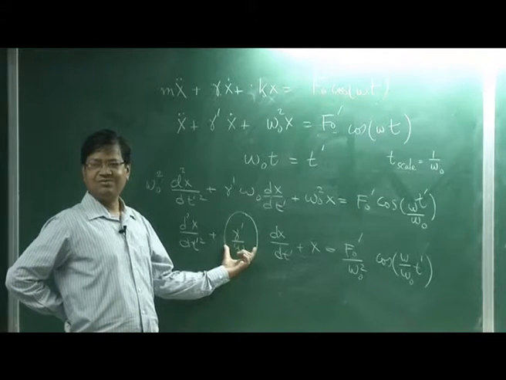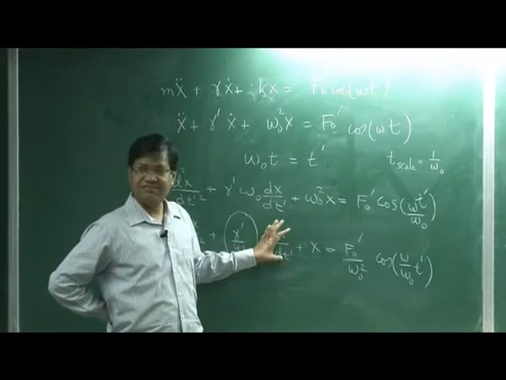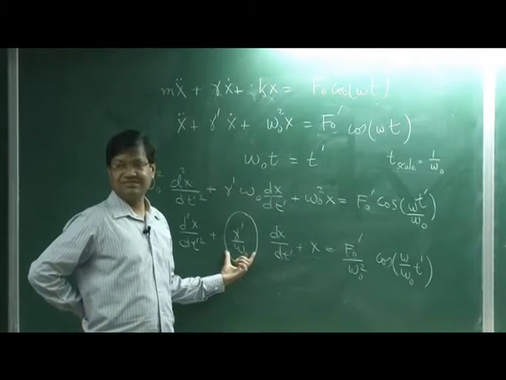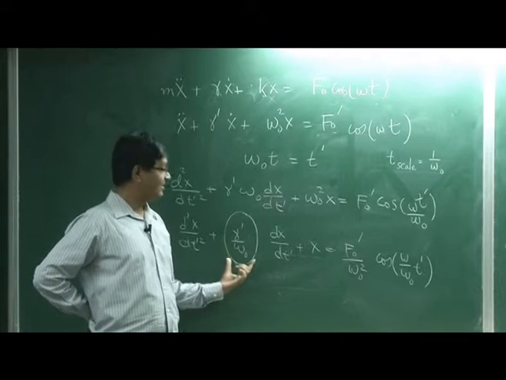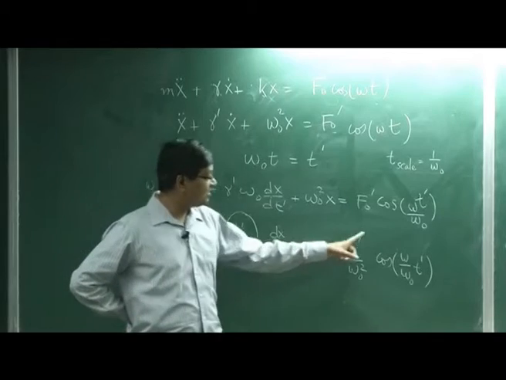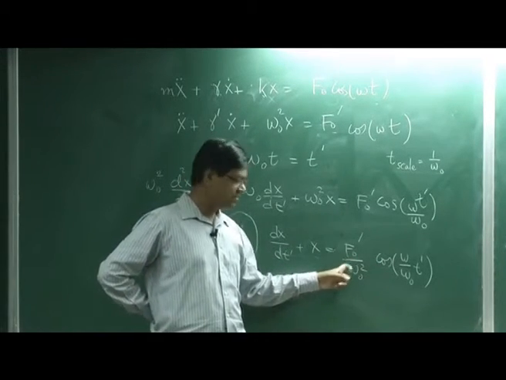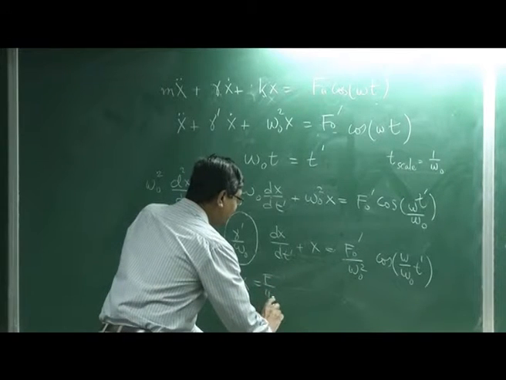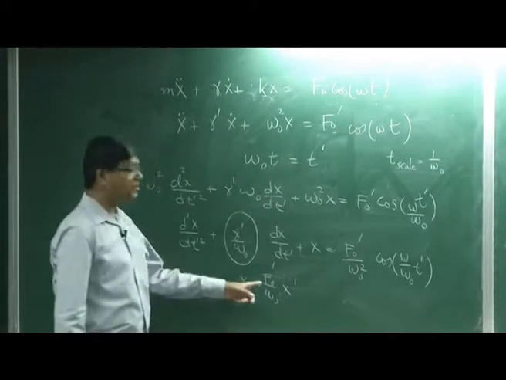This has the dimension of length, this has the dimension of length, this has the dimension of length, and this is dimensionless. It has no dimension. So the dimension of length is here, and I should take this as the dimension of length. So I should say x equals f naught prime by omega naught squared times x prime. Now x prime is dimensionless.